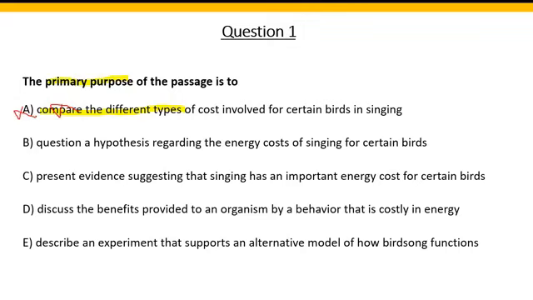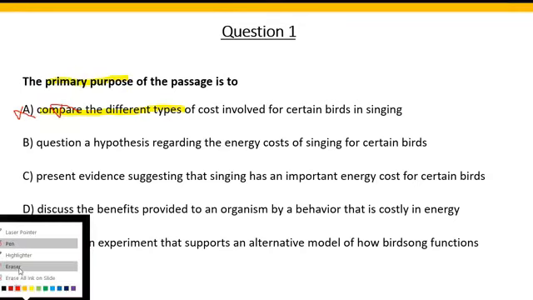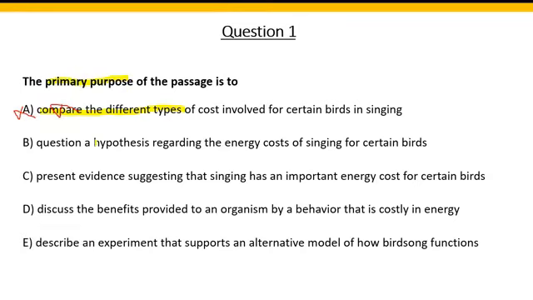All right. Let's look at option B. Question a hypothesis. So the only hypothesis that we basically saw in the passage was the one that Thomas put out. And is the author questioning that hypothesis regarding the energy costs of singing? No, right? He's not really questioning any hypothesis. Okay. So we move on to option C.